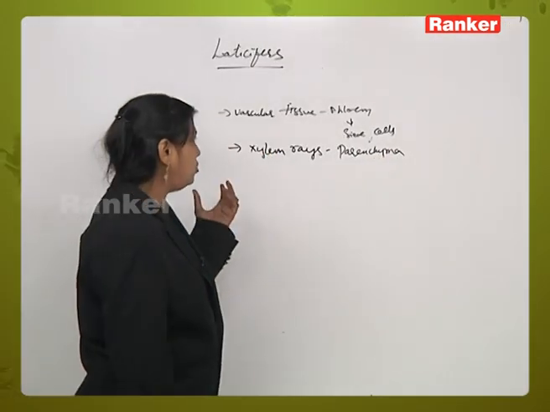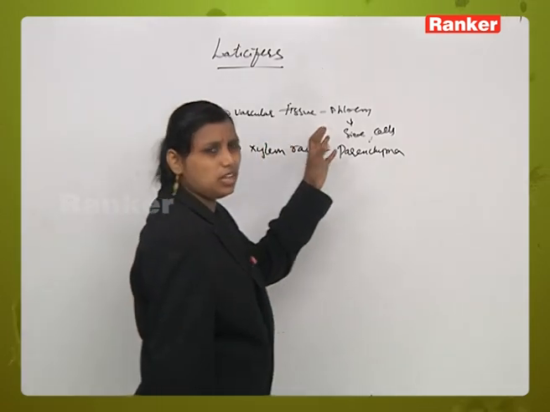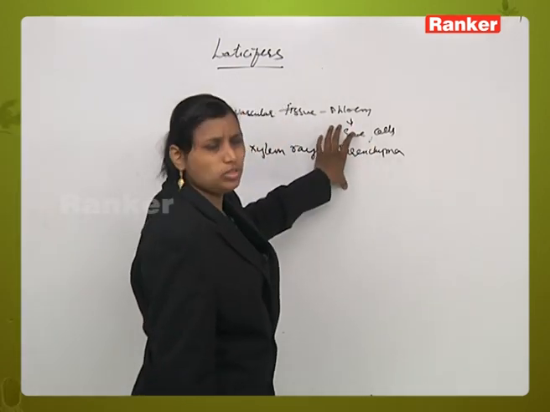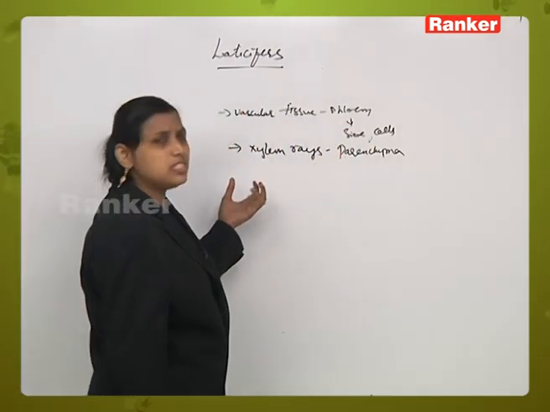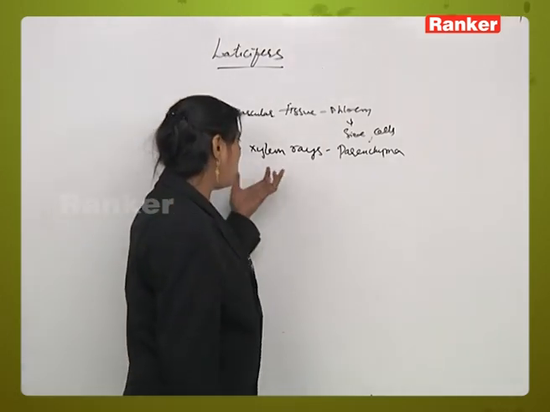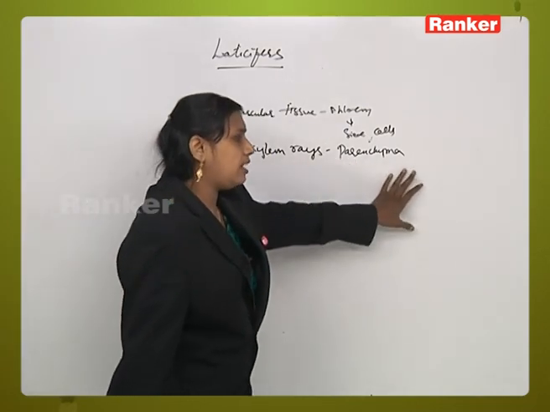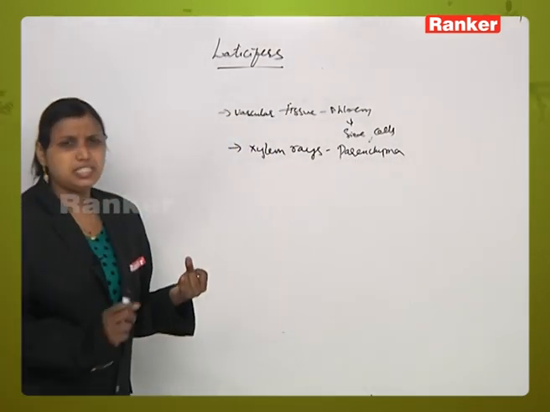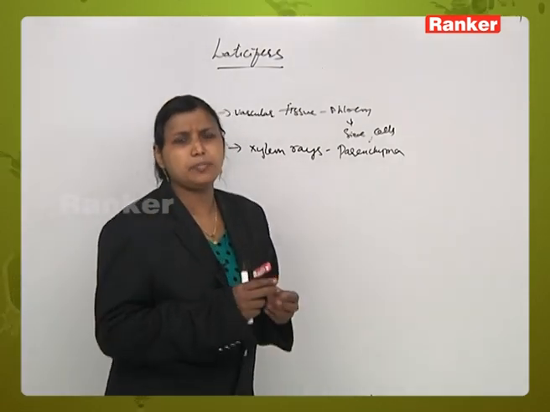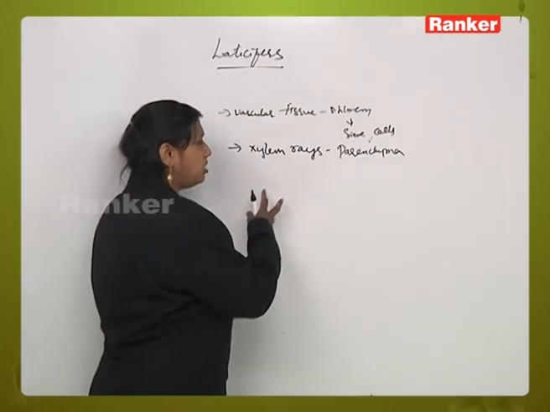Laticifers are found to be mainly associated with the vascular tissues, mainly in the phloem. In the phloem, these are found near the sieve cells, and we find it difficult to separate them from the sieve cells. Whereas in the xylem, they are confined to the xylem rays and are associated with the parenchyma. They occur as a separate cell or as a combination of different cells, and they appear in the form of tube-like structures. Because of this, there are two types.